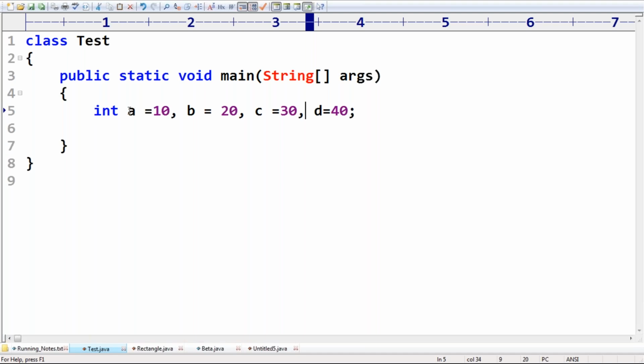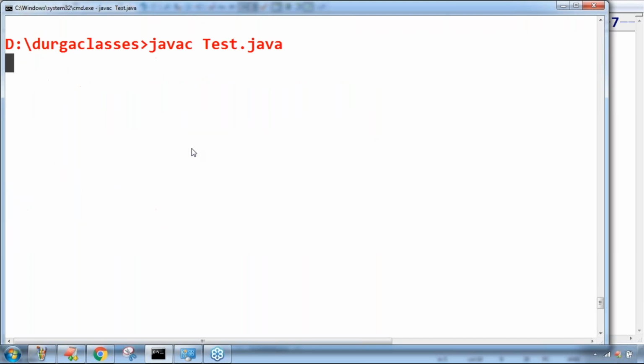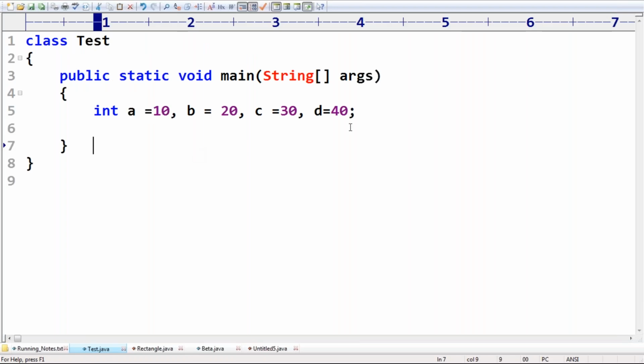Here we are not using a semicolon. Now observe this. One perfectly, itself is valid, no problem at all. If you put a semicolon in the middle by mistake, then it will become invalid, right?